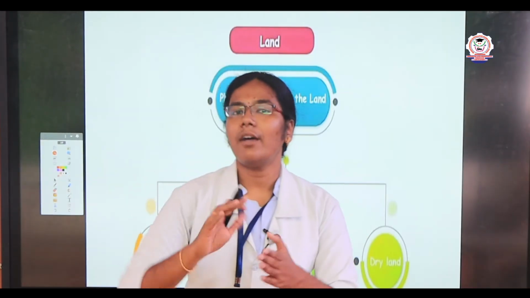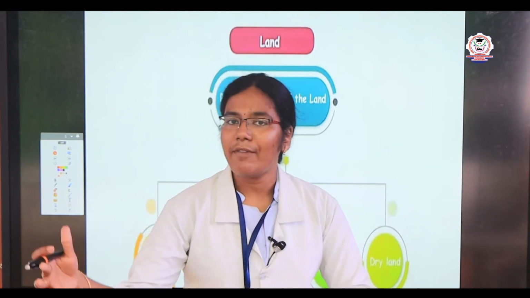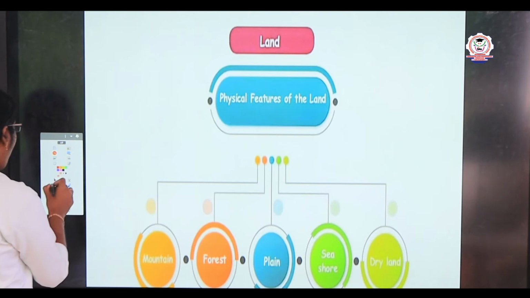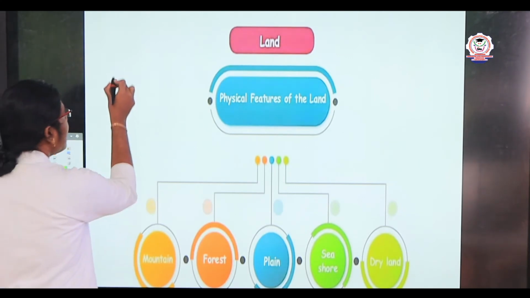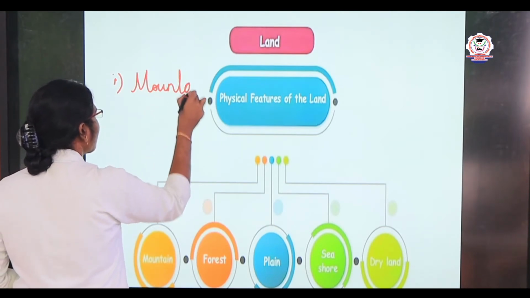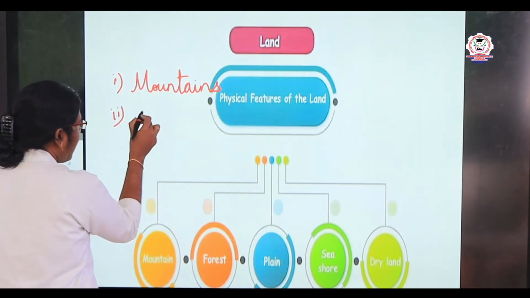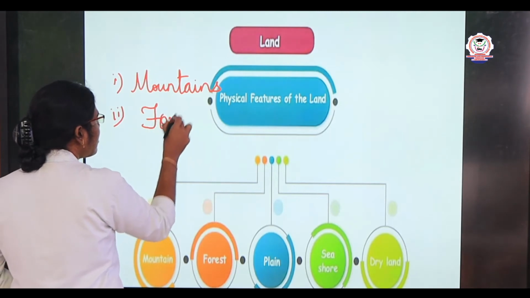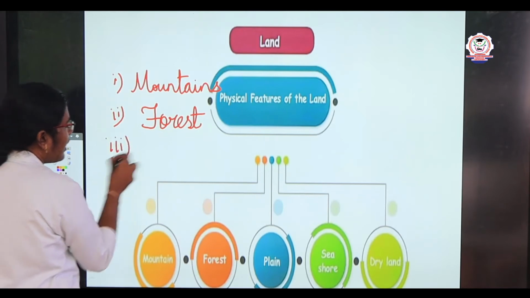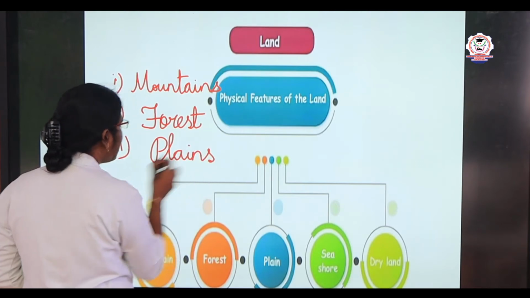In our country India, all the places are not the same everywhere. It varies from place to place. In some places you may notice mountains. In some places you may see forest, and in some places it consists of plains region, which means fertile land.